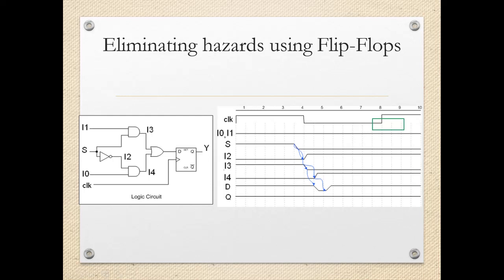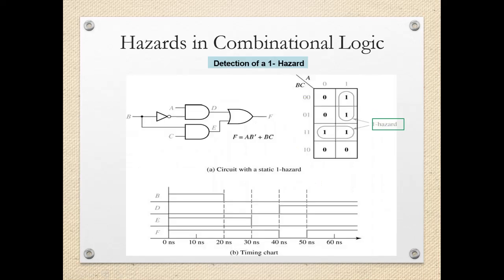So when the rising edge of the clock comes, only then there will be a change in the output, even though the input changes. Now here in this case D is changing momentarily, but there is no rising edge of the clock, so there will not be any transition in the output. So output will remain continuously logic high even though there is a glitch in the input. So this way we can eliminate the hazard.